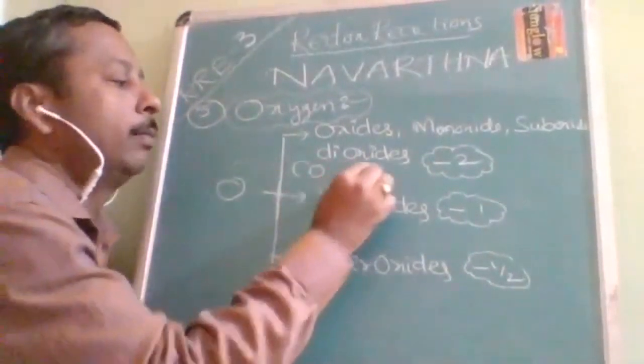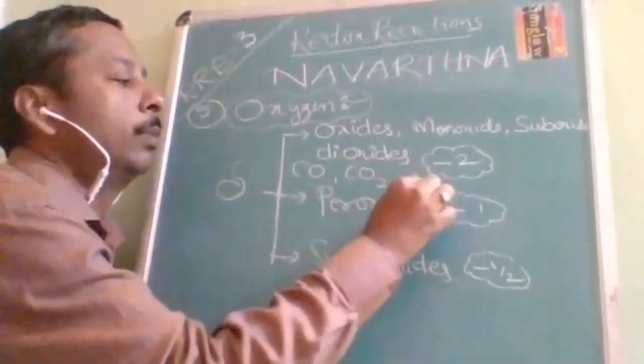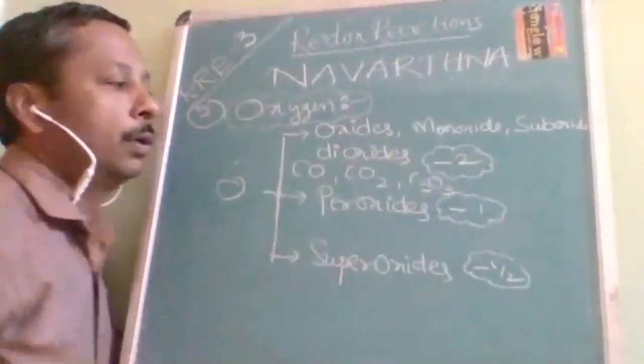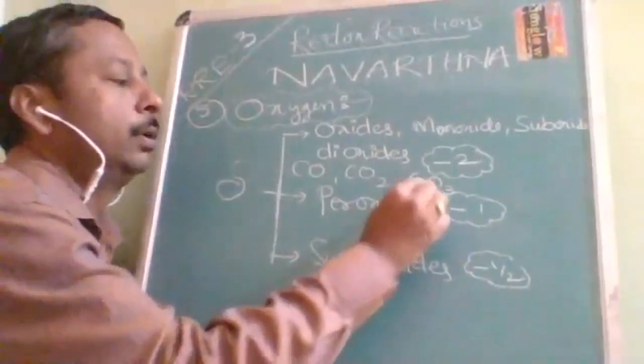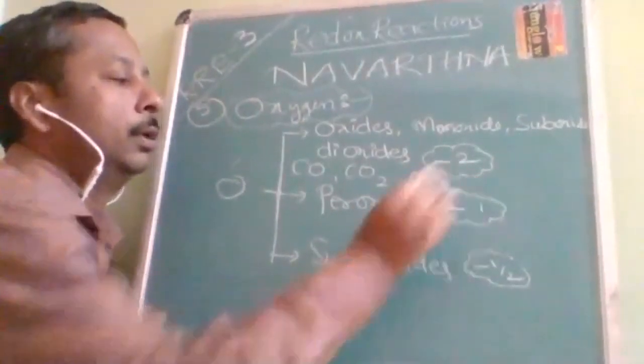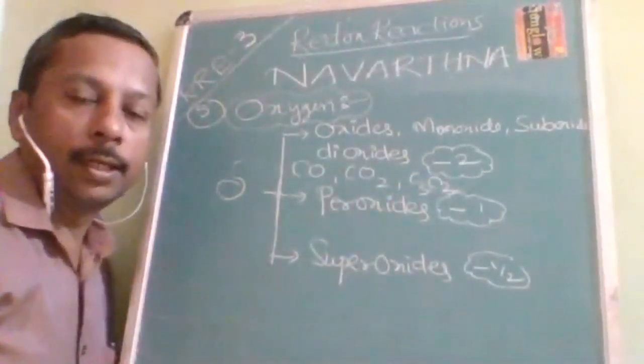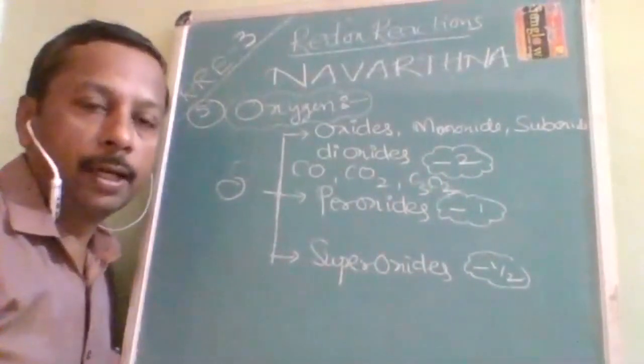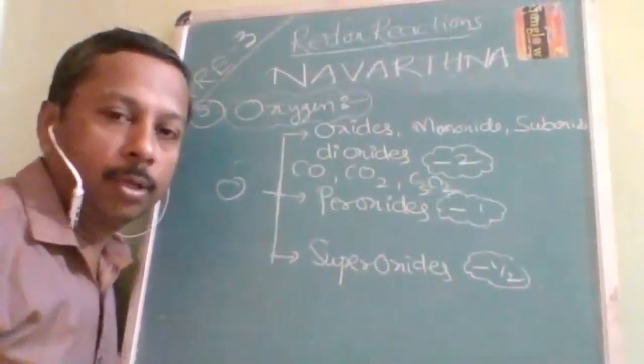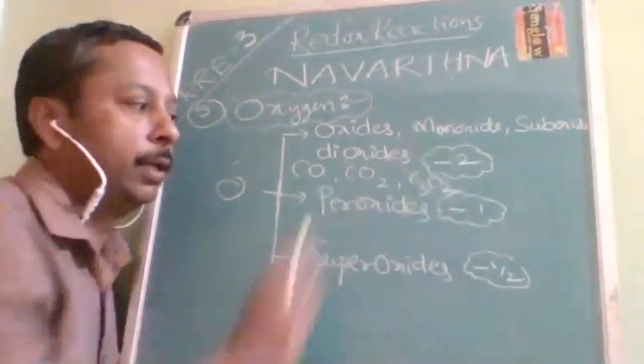Oxides like carbon monoxide, carbon dioxide, carbon suboxide C3O2. In carbon suboxide, carbon dioxide, and carbon monoxide, the oxidation number of oxygen is going to be how much? -2.